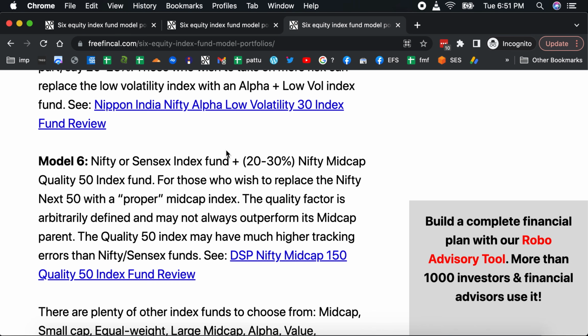Quality is slightly arbitrary. Low volatility is the simplest factor to understand. Alpha is the next simplest, and slightly well defined, just like low volatility is. Alpha is also well defined. Quality is not so well defined, so you will have to be careful going beyond that.